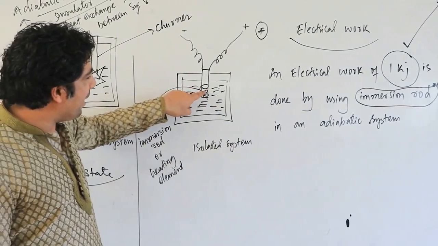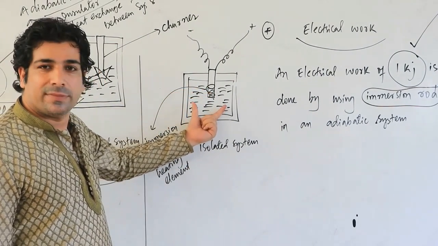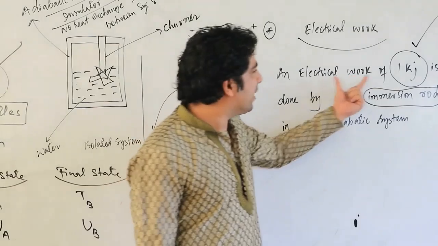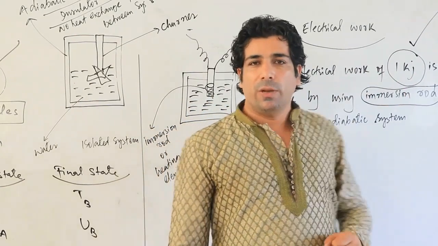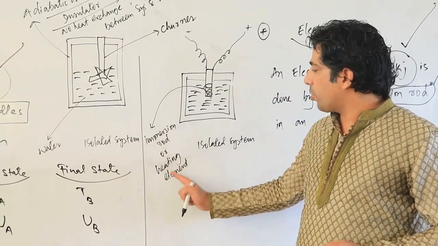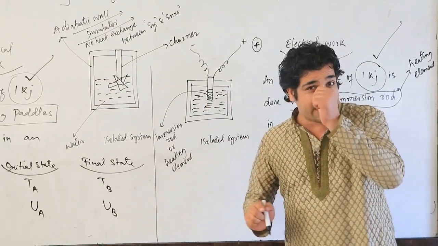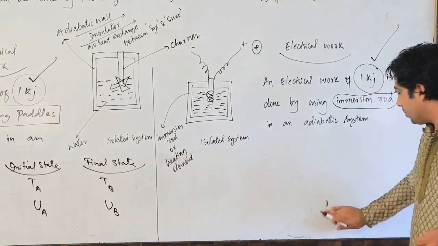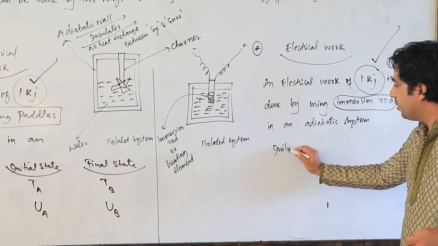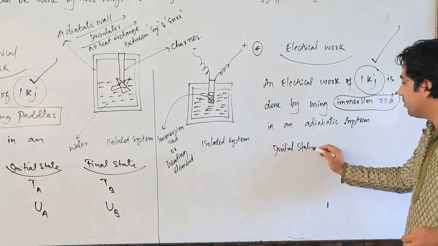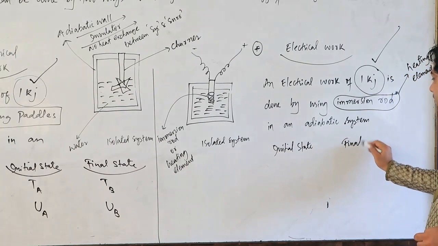This heating element will heat up the water. How much electrical work are you doing? 1 kilojoule, by using which rod? Immersion rod or heating element. This coil will heat up the water. Correct or not? So let's talk now again about the initial state and final state of the system.